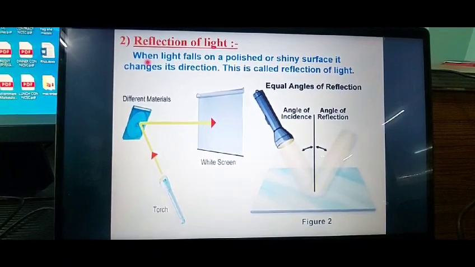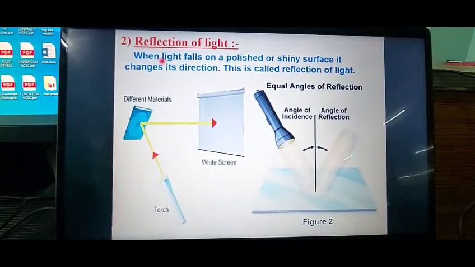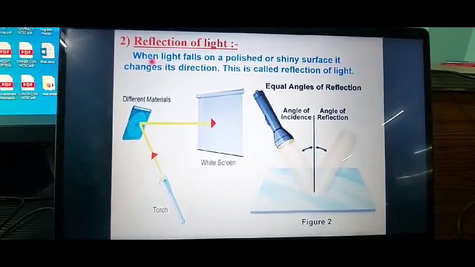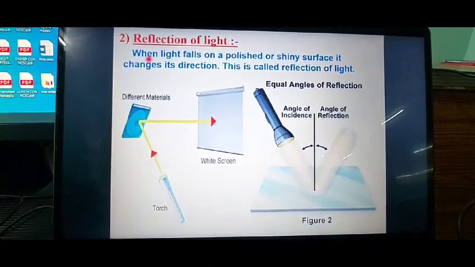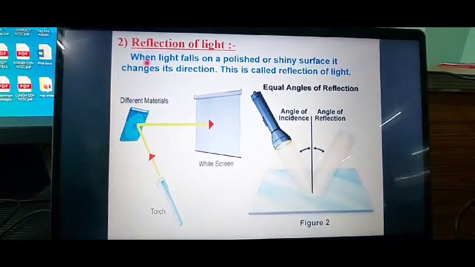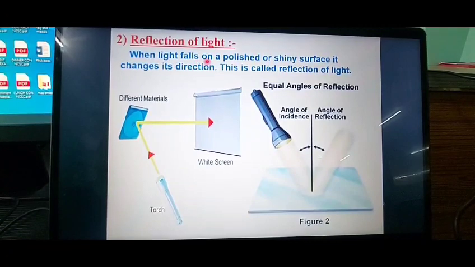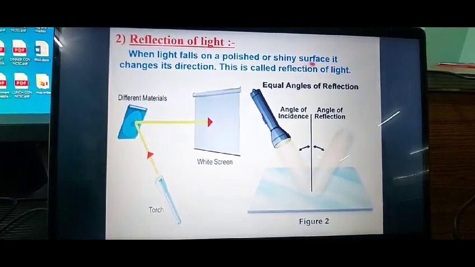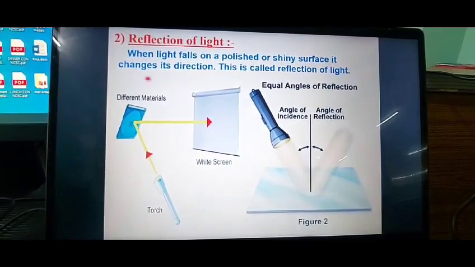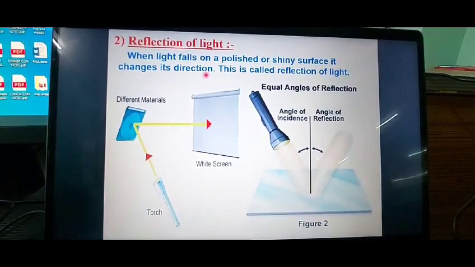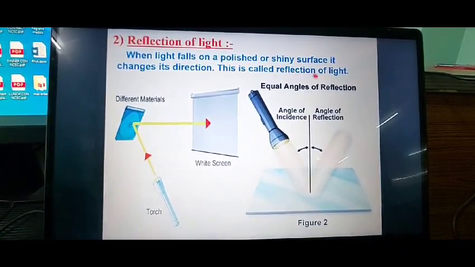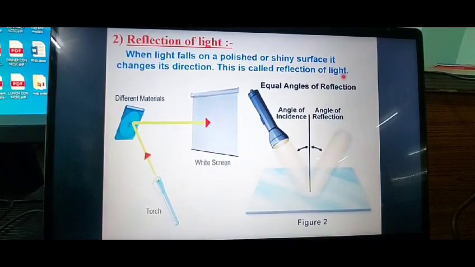But if the surface is highly polished or shiny, in that case, the reflection is at its best. So when light falls on a polished or shiny surface, it changes its direction by bouncing. This is called reflection of light.